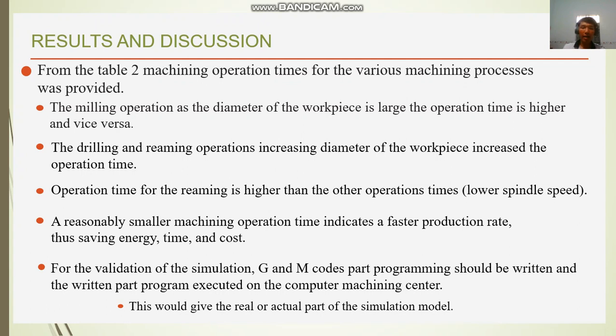For the validation of the simulation, G and M code path programming should be generated, and the generated path program executed on the CNC machining center. This would give the real toolpath of the simulation model.